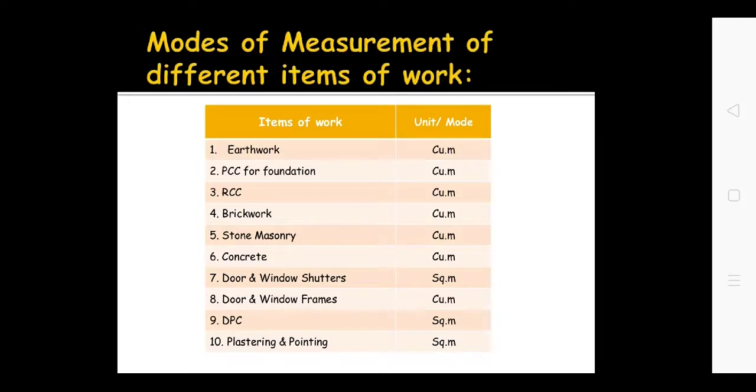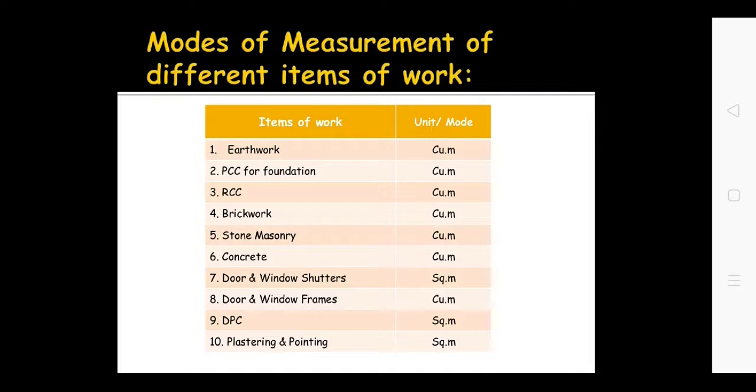Hello everyone. Up till now, we have been studying the fundamentals of estimating and costing: meaning, purposes, administrative approval, technical sanction, budget provision, approximate estimate, detailed estimate for new work, then types of detailed estimate, roles and responsibility of estimator. Now we will see what are the modes of measurement and desired accuracy as per IS 1200.